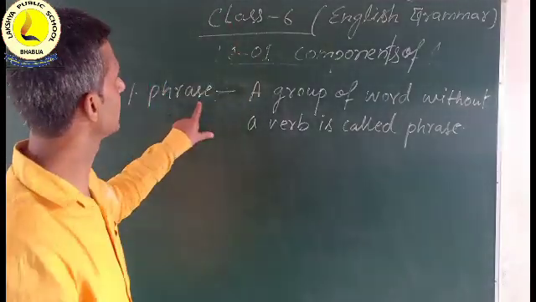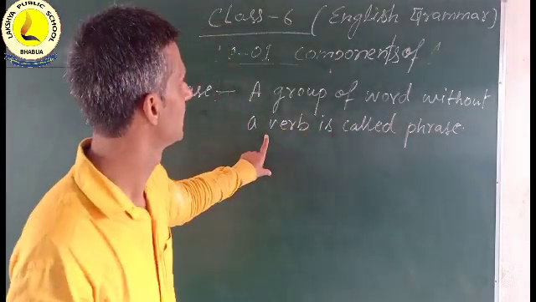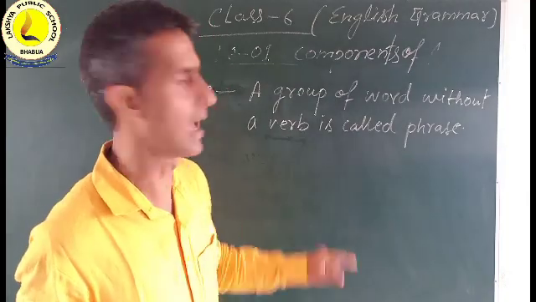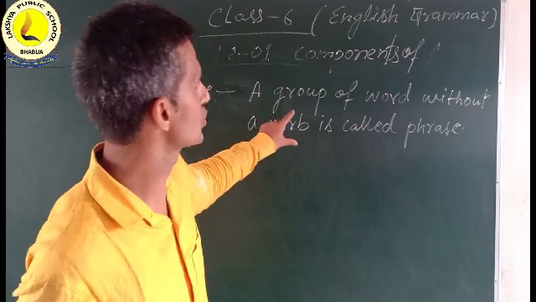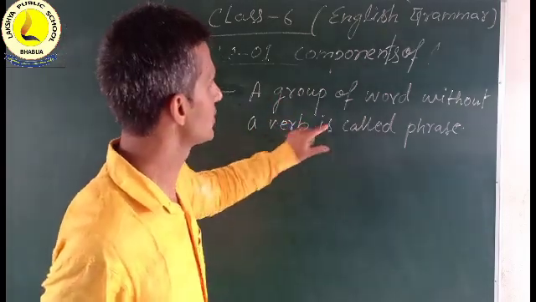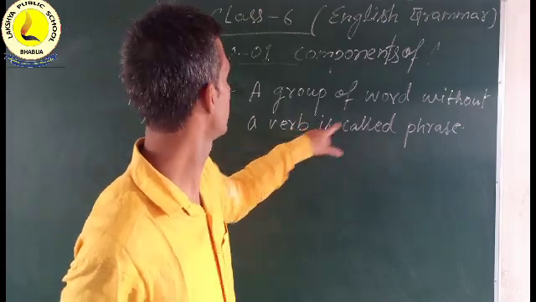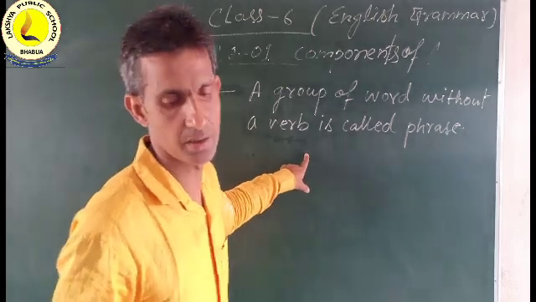So, how will we recognize a phrase? A phrase is a group of words without a verb. So there is no essential verb in the phrase. It is also a short group of words like a sentence. There is no essentiality of a verb; without a verb it is called a phrase. So it is clear before you.